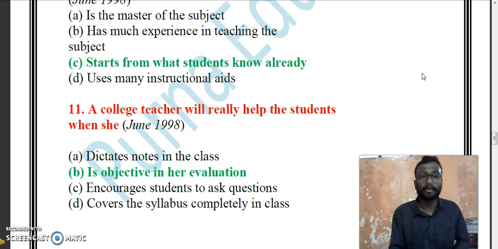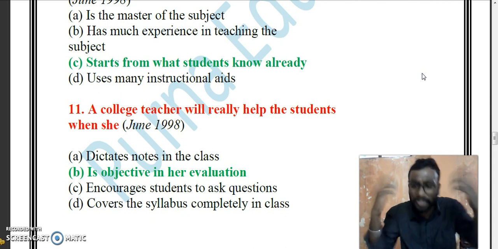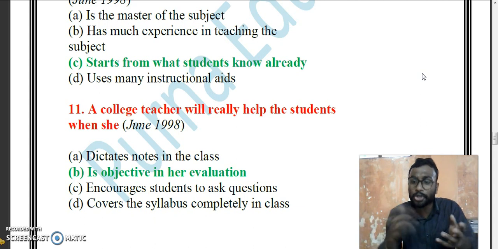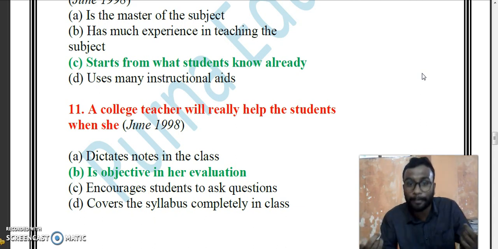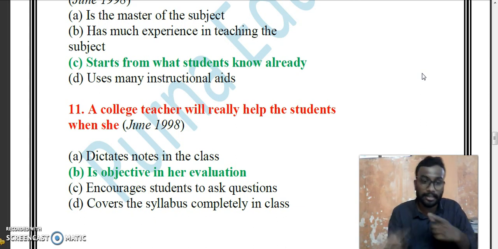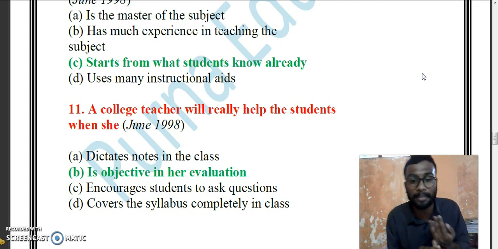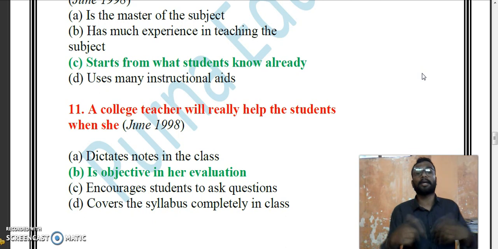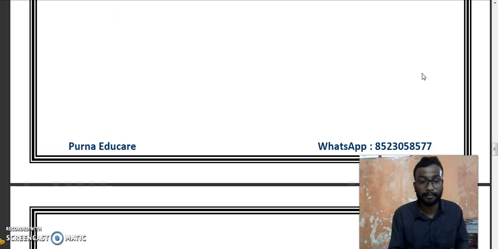Yes. A college teacher will really help the students when a college teacher can help the students. First of all, she should know who really requires the help. That should be known. So how can she know whether a person really requires the help? She should be perfect in evaluation. Dictate notes in the class, is objective in her evaluation, encourage students to ask questions, cover the syllabus completely in the class. No, she should be in a position to evaluate. Right? Next.